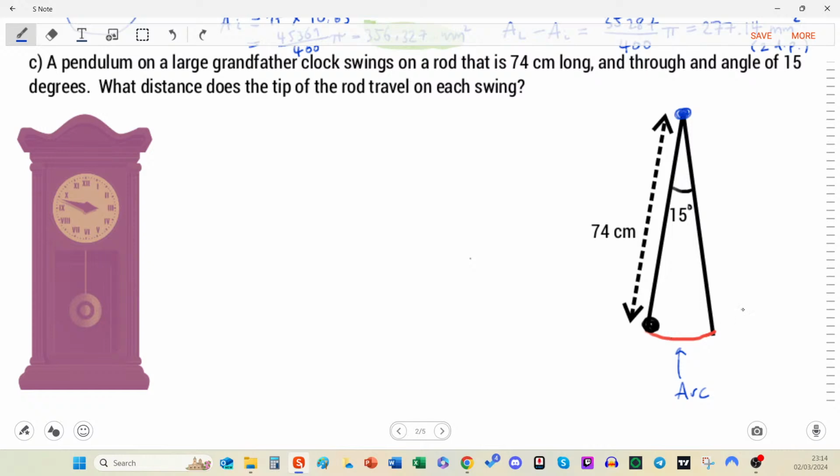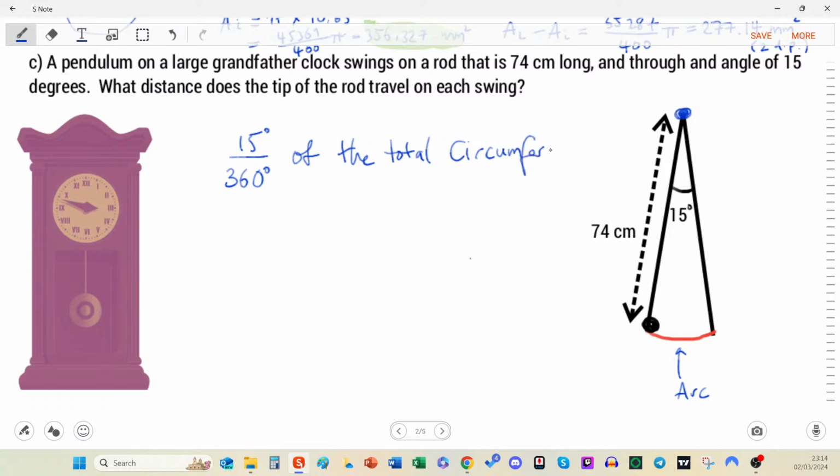The circumference goes all the way around, but it's this much of the total. 15 degrees represents a part of the circle which has 360 in total. So we could say this is the fraction that it moves around, of the total circumference.